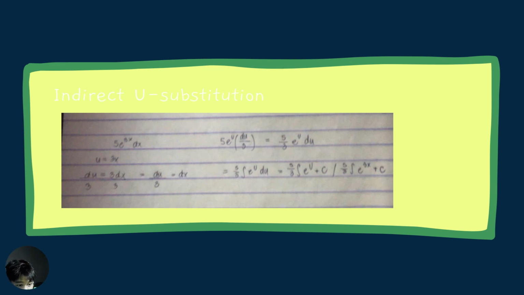So now we are going to substitute the variables. So we're going to have 5 over 3 times e to the power of 3x plus c. So that's our final answer.